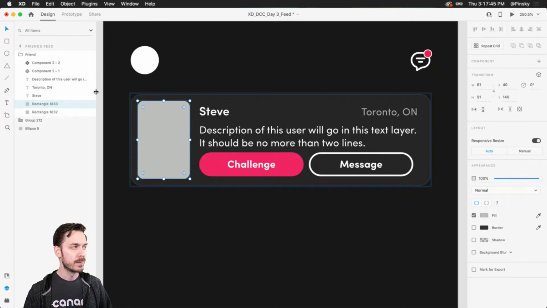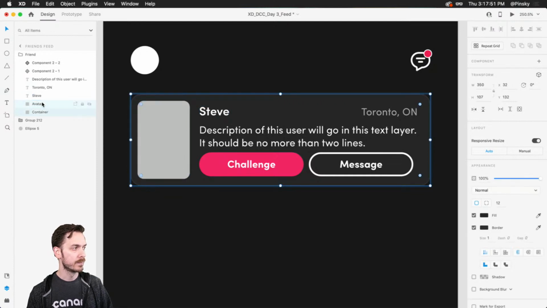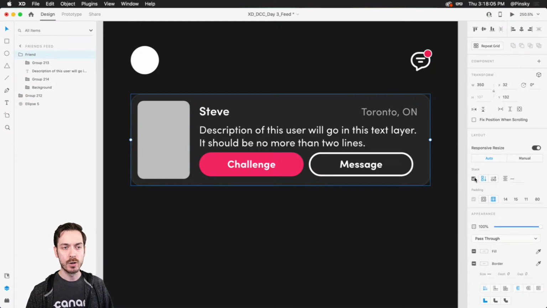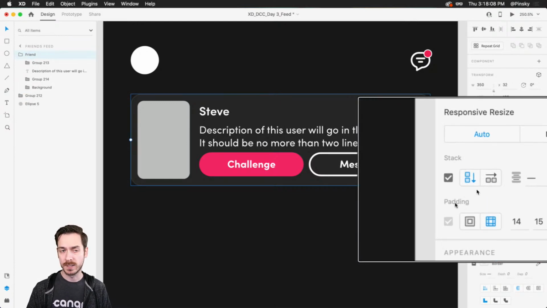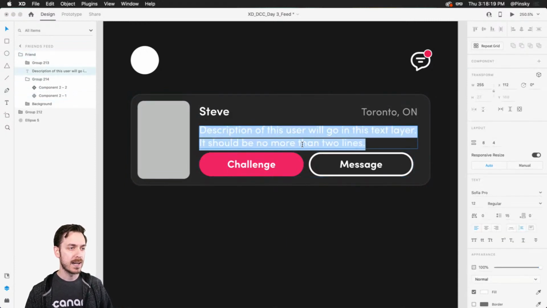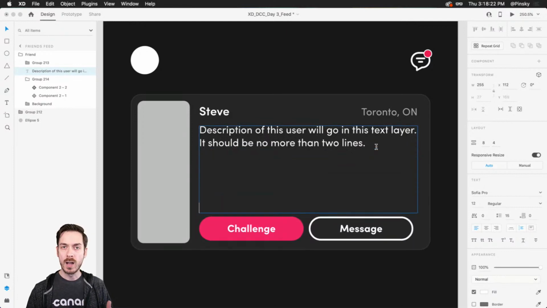So in this case, I'm gonna make sure to select the avatar, and I'm gonna change this to container. Just keep things organized a little bit. I'm gonna select both the container and that avatar on the left-hand side and put them both into a group. Command and Control G, and call this background. And now when I turn on a stack, it's going to set it as a vertical stack because it's looking at that background layer. It can be a layer, it can be a group, it can be a Boolean object, a lot of different things. But now, if I add more lines to this, it's automatically going to enlarge because it's part of that background, right?